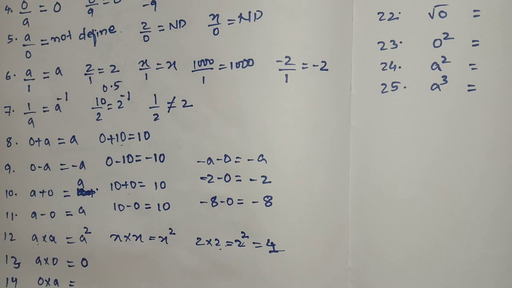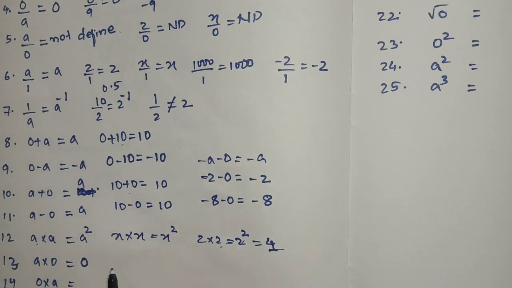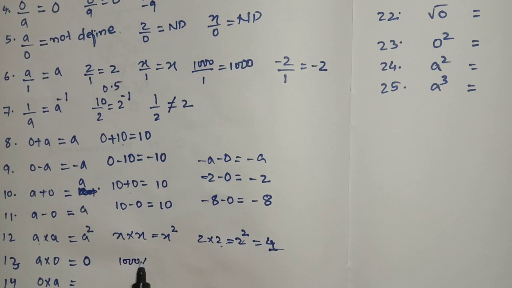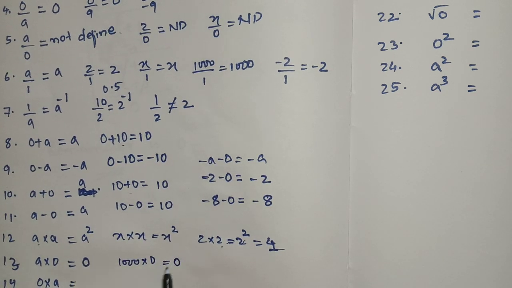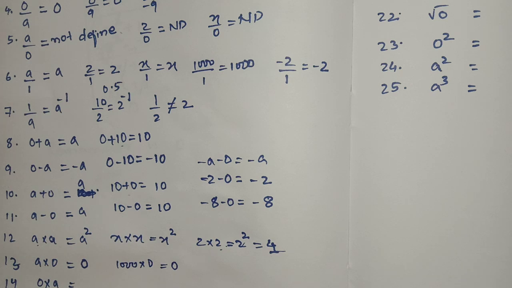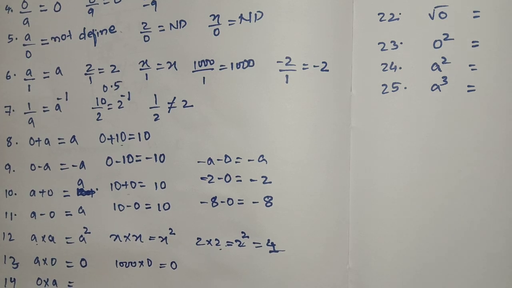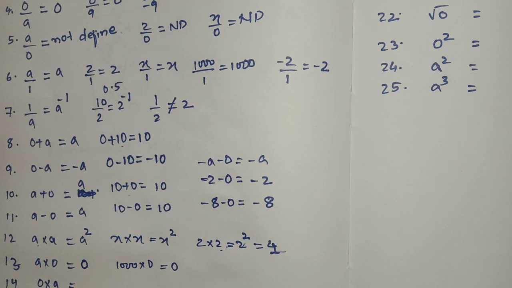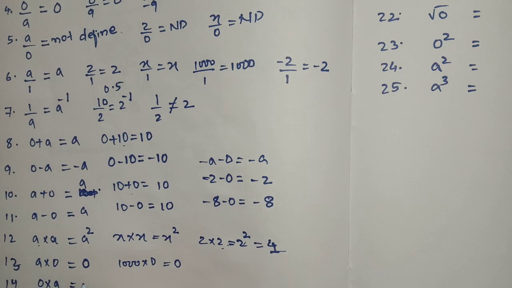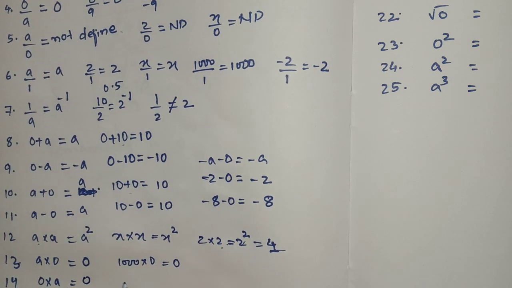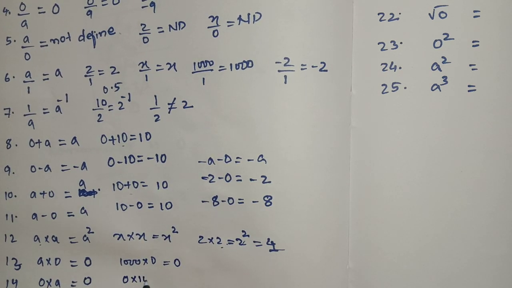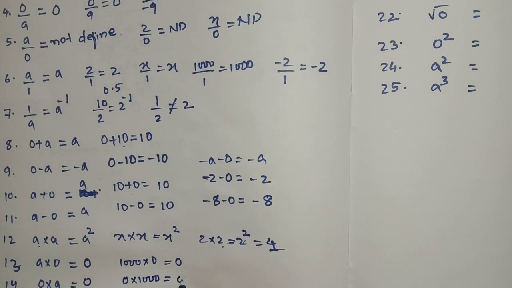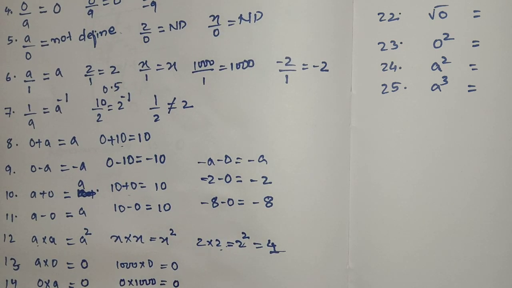Infinity into 0 is 0. 1000 into 0 is 0. Simply keep in mind, when you multiply 0 with anything or anything with 0, the result will be 0. 0 into anything is also 0, like 0 into 1000, the answer will be 0.